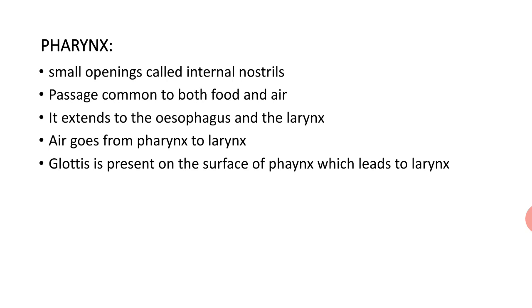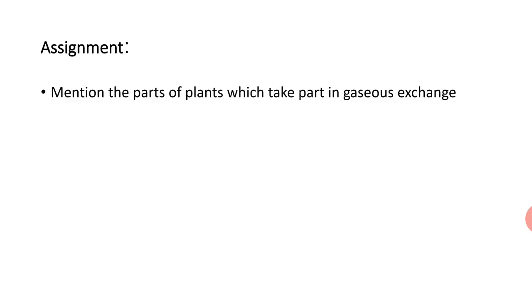Air goes from pharynx to larynx. Glottis is present on the floor of pharynx, which leads to larynx.